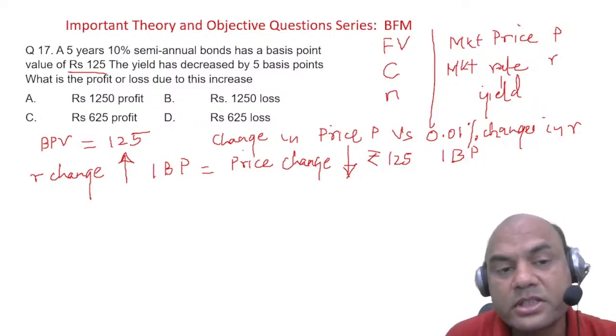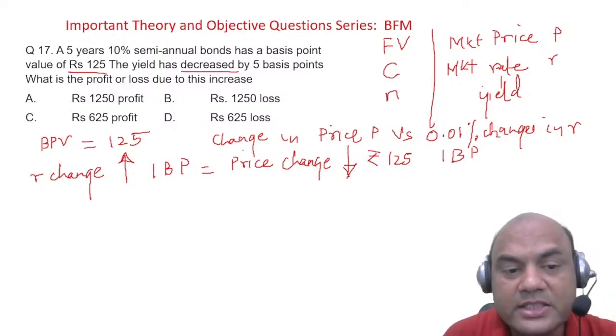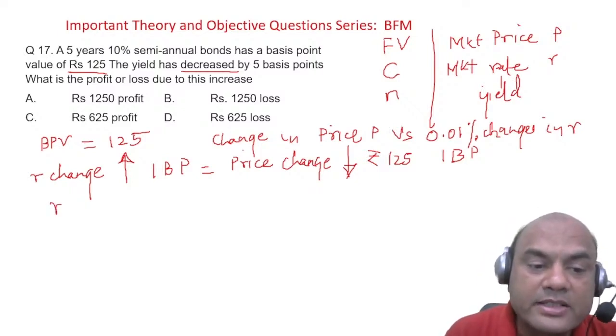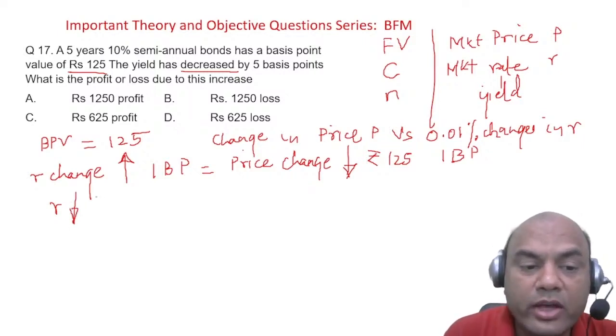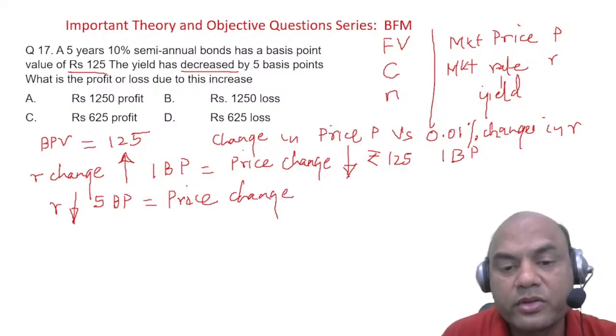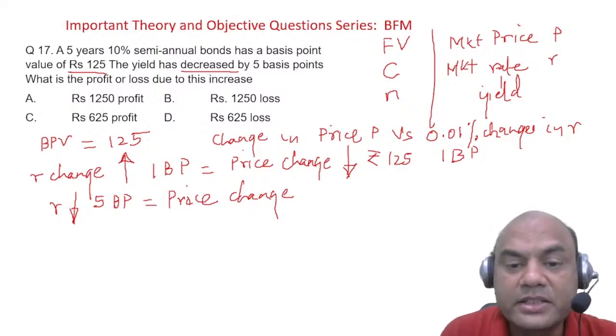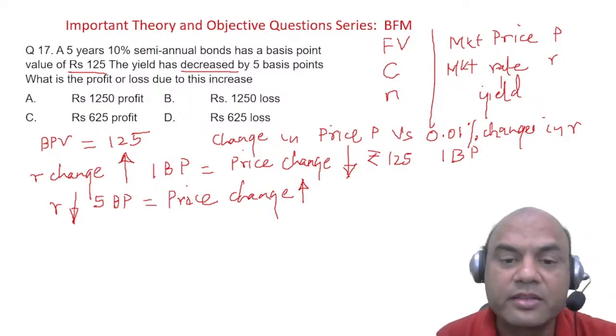But what is given in the question? The yield has decreased. So in our question, is this R change upward? No. Here in our case, R is changing downwards, by how many basis points? 5. Okay. So 5 basis points means what price change? Now what will happen to the price change, upward or downward? You tell me. Type in the comment section. Price change is upward, because R and price will always be in inverse proportion.